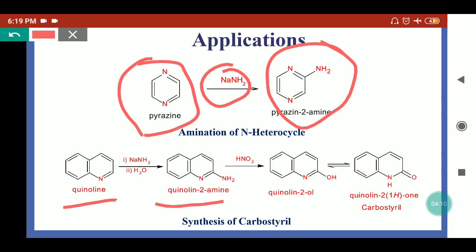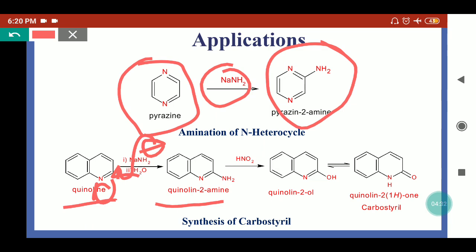So here by the Chichibabin reaction, this NH2 negative will attack on this carbon and this nitrogen will take up the electrons. In the next step, the aromaticity will again be generated and the hydrogen will be removed as a hydride leaving group. So here we'll get quinolin-2-amine. In the next step, we treat this quinolin-2-amine with nitrous acid.